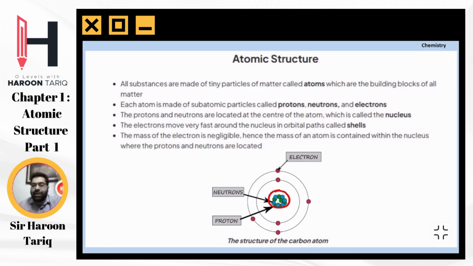This centralmost region that you see is known as the nucleus of an atom. In this nucleus of an atom, we have 2 subatomic particles. In total, we have 3 subatomic particles: protons, neutrons, electrons. It is written here as well. These are the 3 subatomic particles that we have in our syllabus. In the nucleus, you'll find 2 of those: protons plus neutrons.